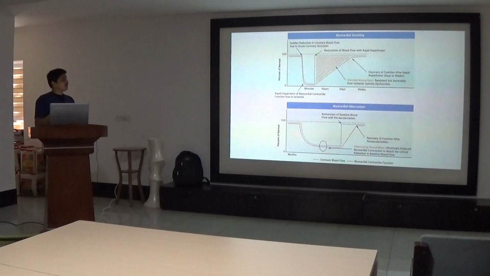So basically whether hibernating myocardium is present or not will decide whether revascularization will improve the contractile function. Hibernating myocardium is an adaptive response of the body. The cardiac muscles are working at a very low pace, but they are still vital.